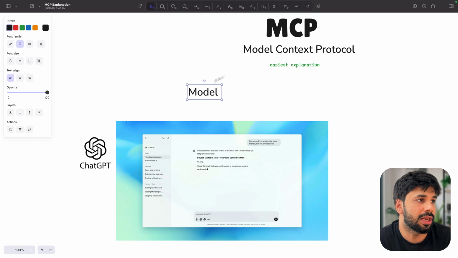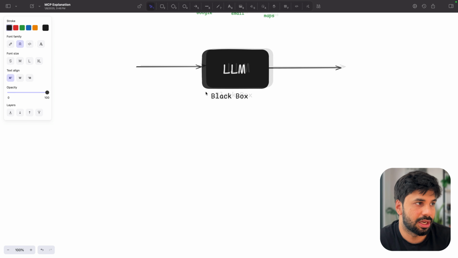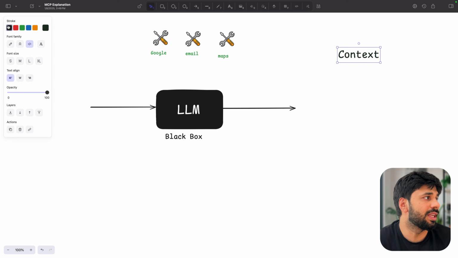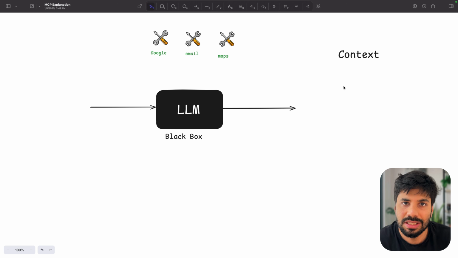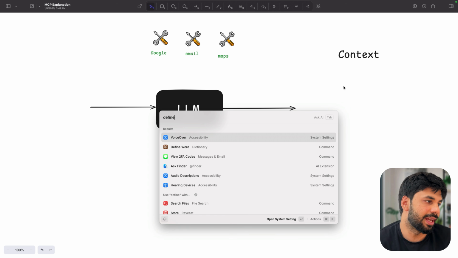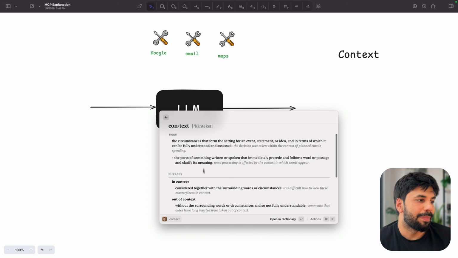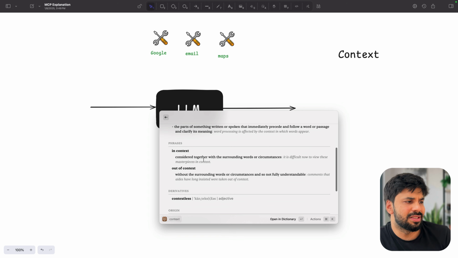So with the model thing clear, let me pick up the next word, which is context, right? I have given you the idea from tools, but we can have prompts, we can have data. All these things can also be the context. Now, if I define context, and I guess all of you will understand: parts of something written or spoken that immediately precede and follow a word or clarify its meaning, or, in context, considering together with surrounding words or circumstances.